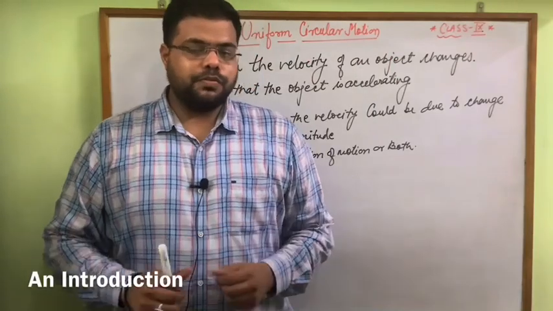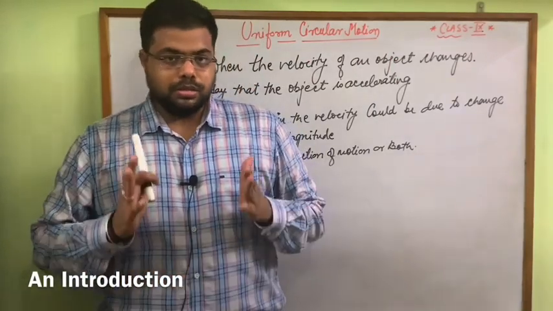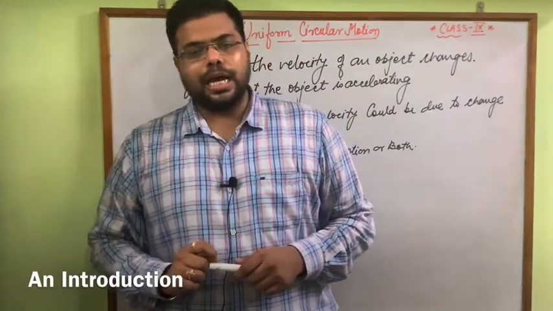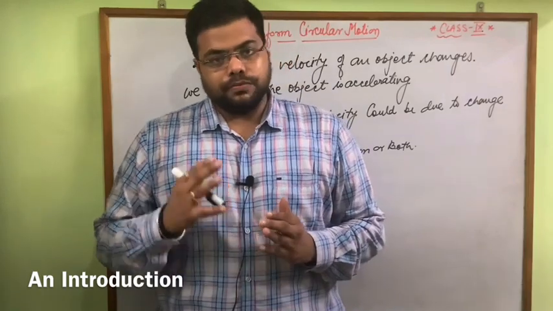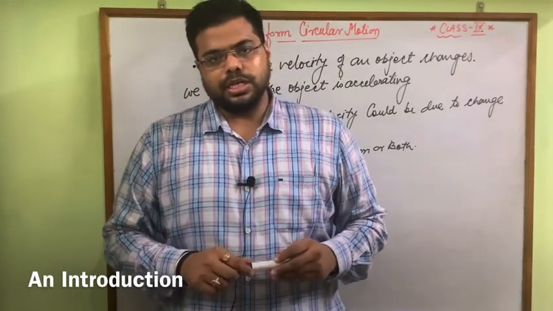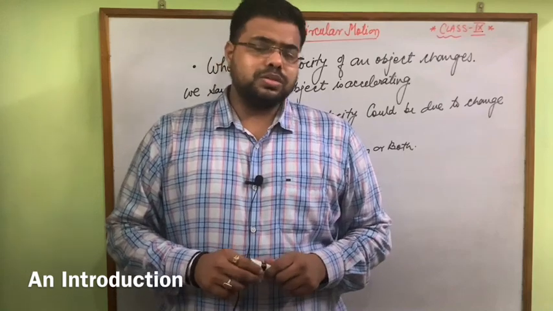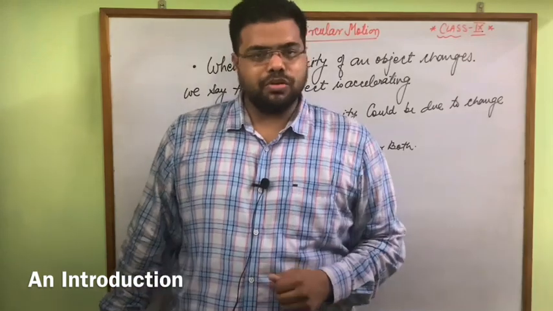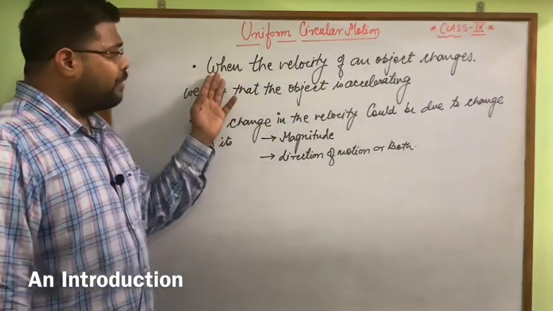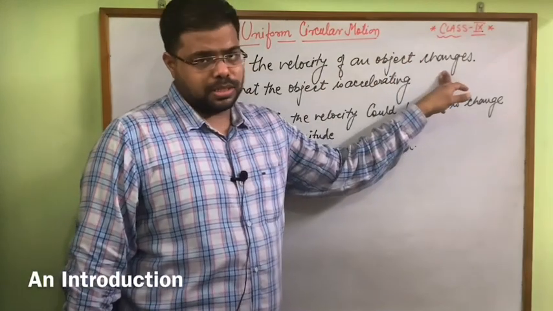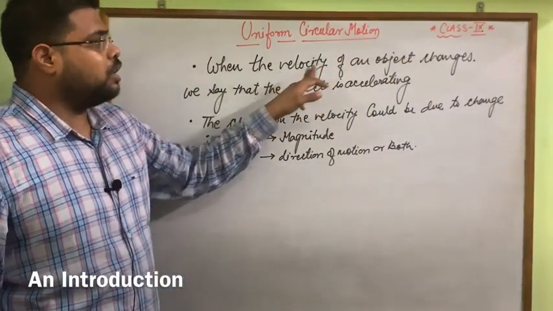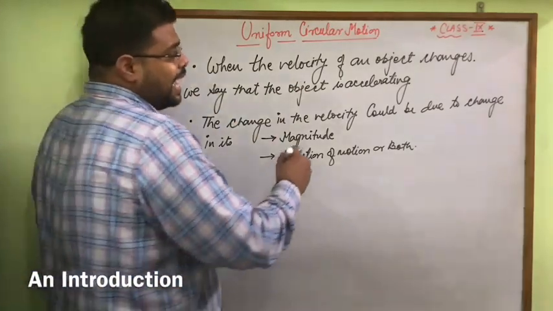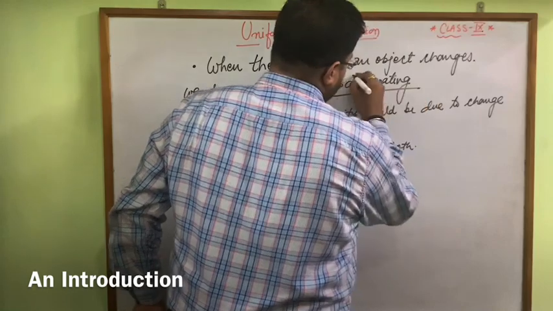Now in this chapter we already read that distance upon time gives us speed, displacement upon time gives us velocity, and the rate of change in velocity gives us acceleration. So velocity can be changed for a particular reason. Look here: when the velocity of an object changes, we say that the object is accelerating.